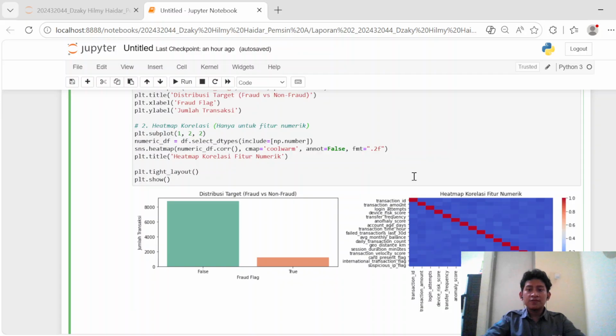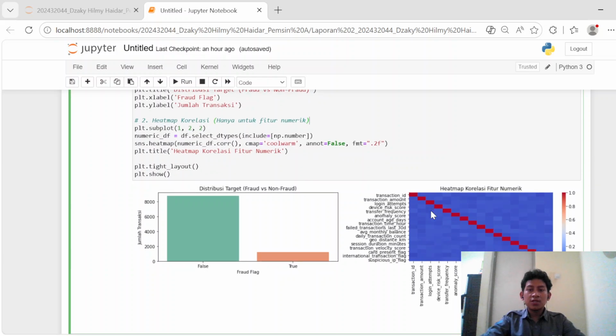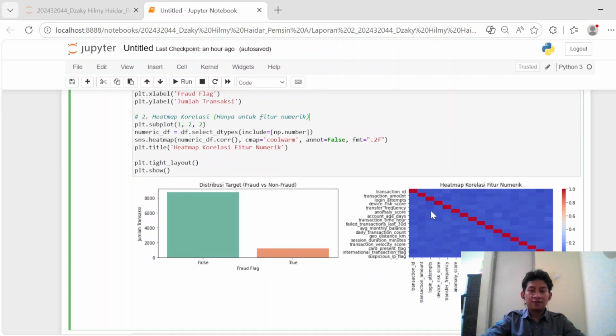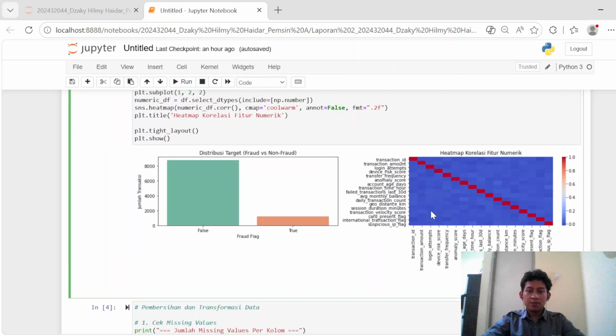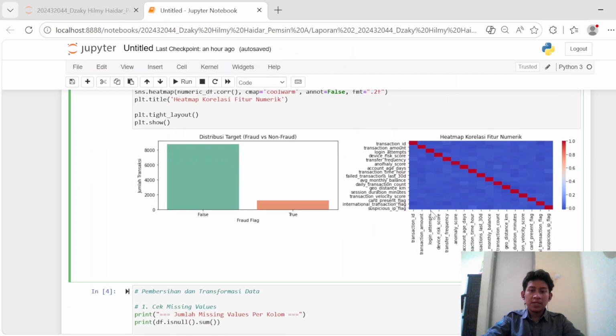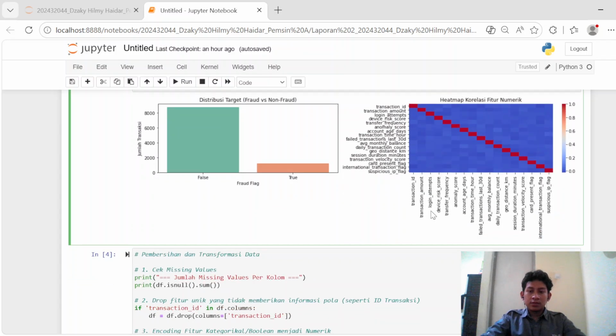Why? Because the fundamental assumption of our naive Bayes algorithm is class conditional independence, meaning it assumes that features do not influence or correlate with each other. Because our features show virtually no linear correlation, our dataset perfectly fits the theoretical criteria of naive Bayes, ensuring that our model's probability estimates will remain objective and unbiased.